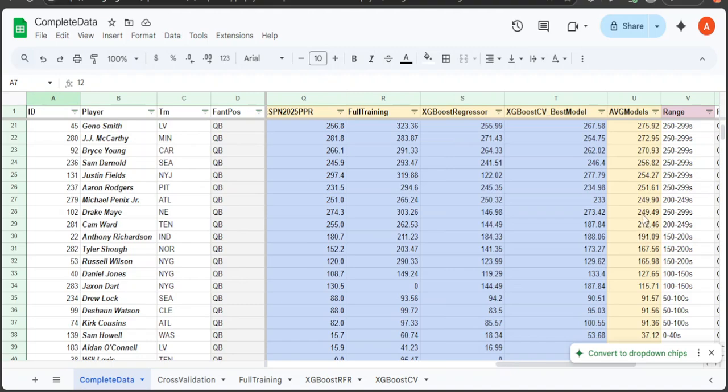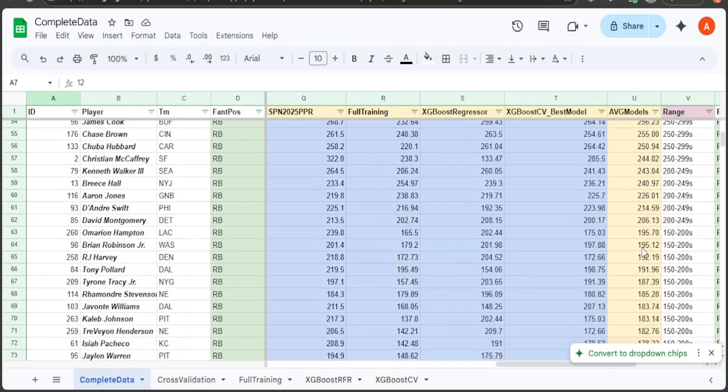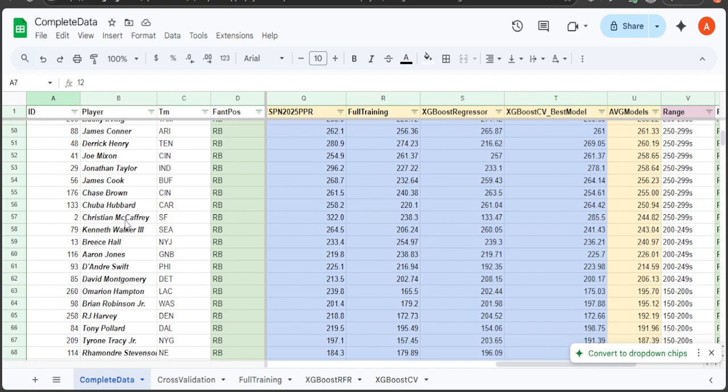And then Drake Maye 249. That's good. Him and Michael Penix, I think that's good, 250 projections for those quarterbacks, and JJ McCarthy 272.95. That seems reasonable. So let's look at Christian McCaffrey.